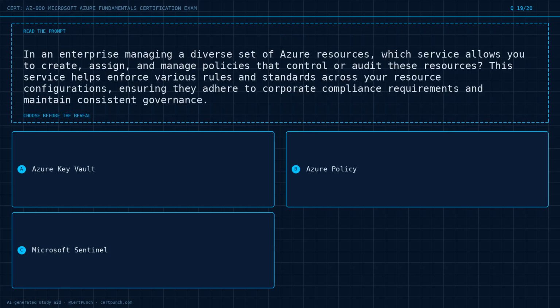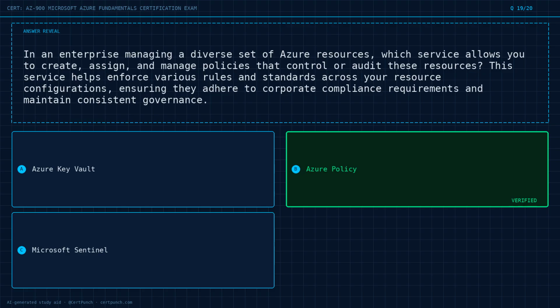Question 19 of 20. In an enterprise managing a diverse set of Azure resources, which service allows you to create, assign, and manage policies that control or audit these resources? This service helps enforce various rules and standards across your resource configurations, ensuring they adhere to corporate compliance requirements and maintain consistent governance. Option A, Azure Key Vault. Option B, Azure Policy. Option C, Microsoft Sentinel. Choose the best answer before the reveal. Commit to it now.